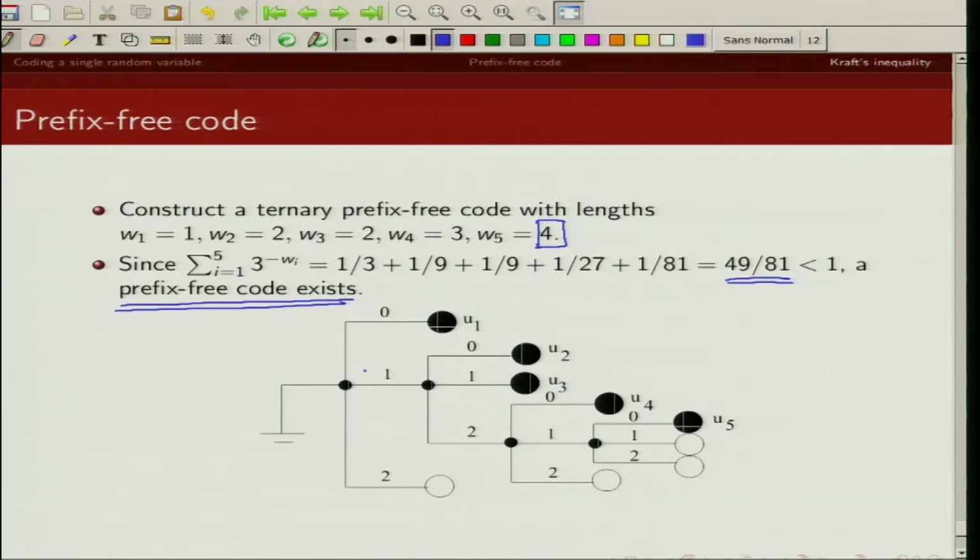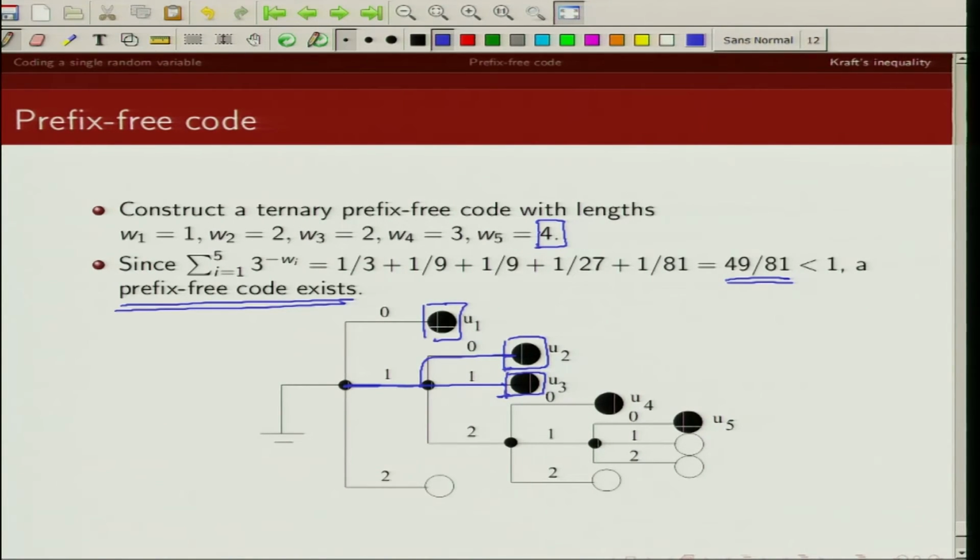We start pruning it for W equal to 1. All the branches which were starting from this node have been pruned, and this is a code word corresponding to this W1. Similarly, we have two code words of length 2. Again, this is length 1, this is length 2. The branches starting from these nodes have all been pruned.